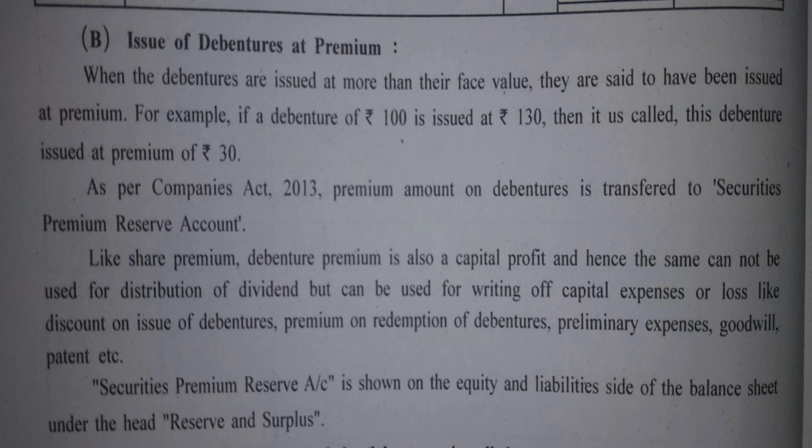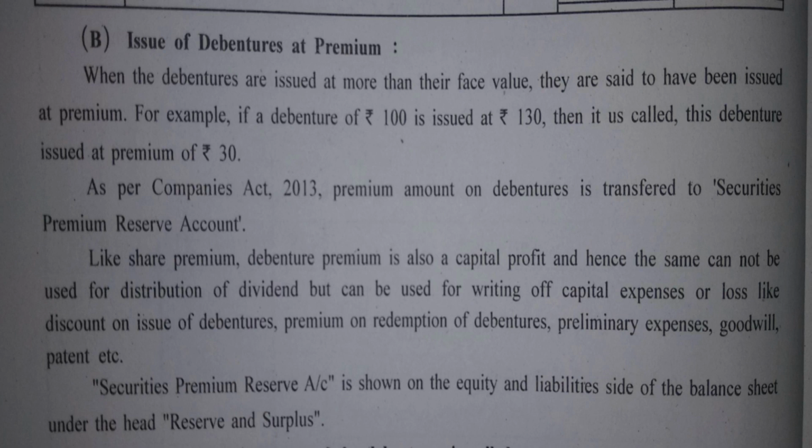Finally, an important point here: Securities Premium Reserve account is shown on the equity and liabilities side of the balance sheet under the head reserves and surplus.